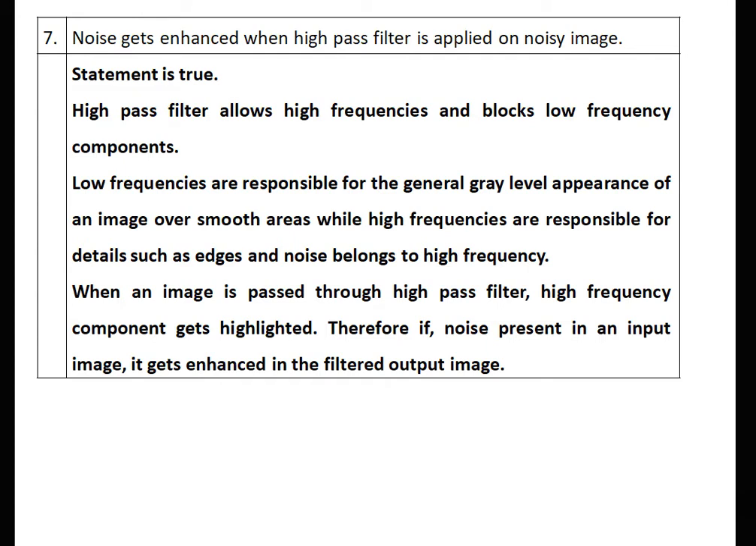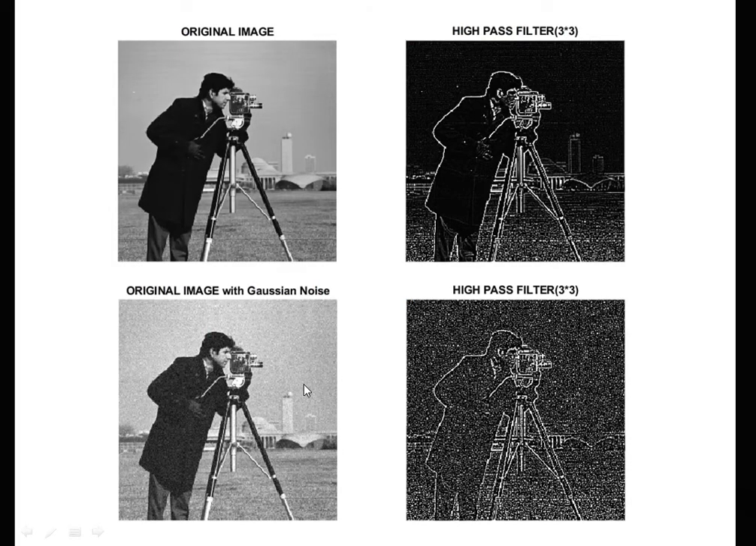The statement is true. A high pass filter allows high frequencies and blocks low frequency components. Low frequencies are responsible for the general gray level appearance of an image over smooth areas, while high frequencies are responsible for details such as edges, and noise belongs to the high frequencies. When an image is passed through the high pass filter, high frequency components get highlighted. Therefore, if noise is present in an input image, it gets enhanced because noise is again a high frequency component in the filtered output image. Now see, this is an example.